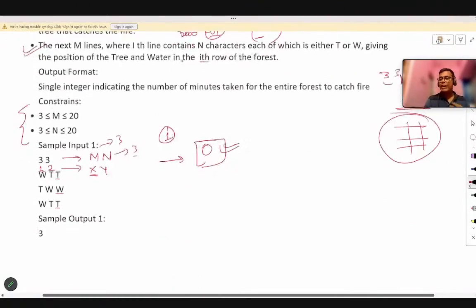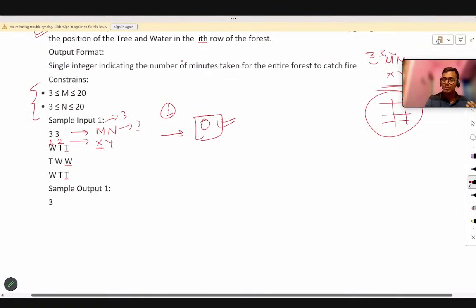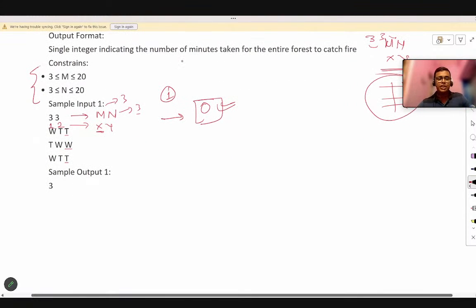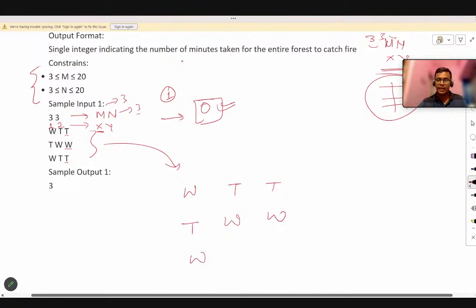Now we are moving on to the solution, how we are going to think about the solution of this problem. Thinking is very much important. Now you can see, let's consider this example only, in a broad way. So W, T, T. Now W represents water, T represents tree. Now this T, W, and here again W and T and T. Let's consider this diagram here.